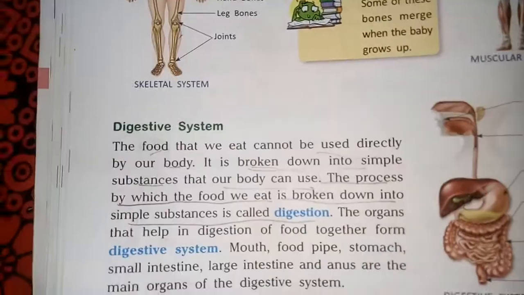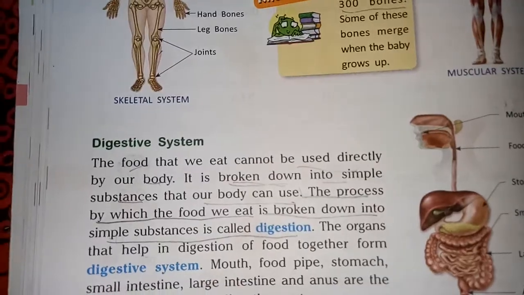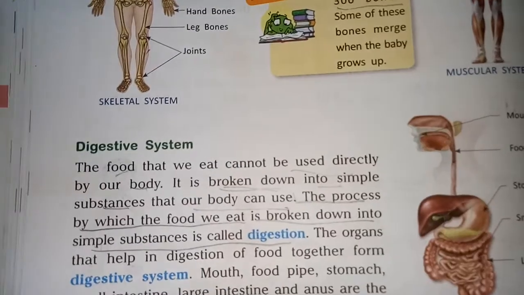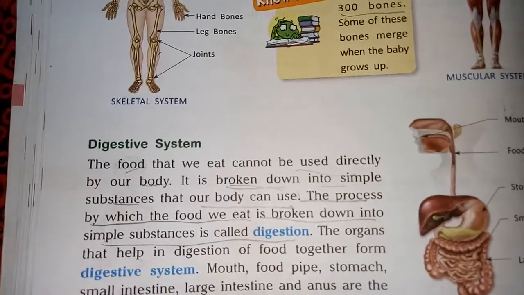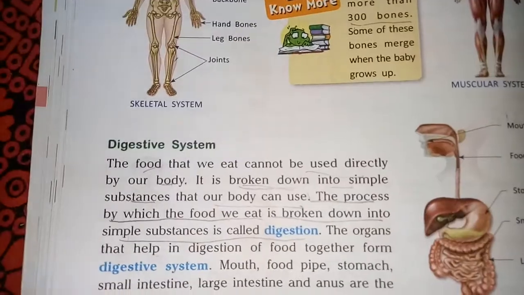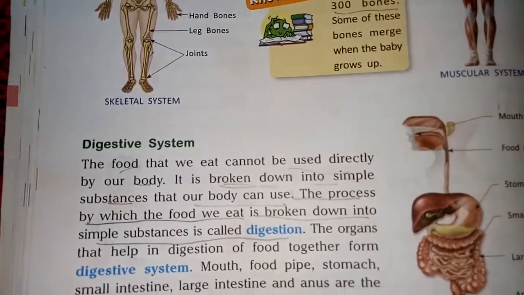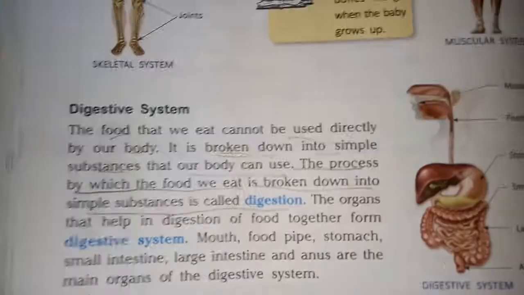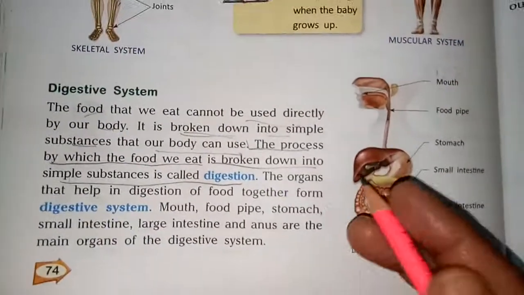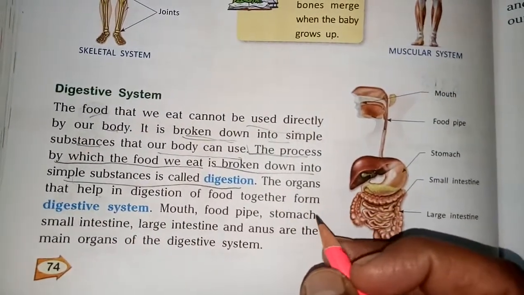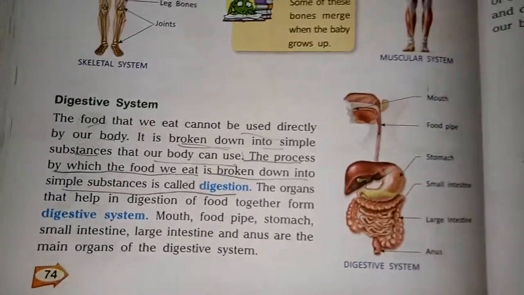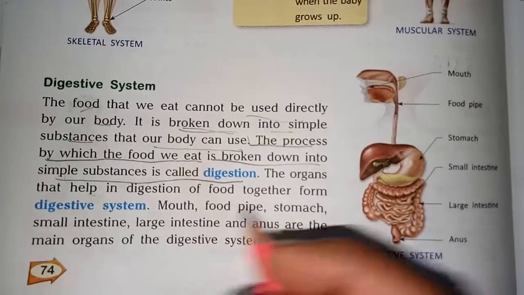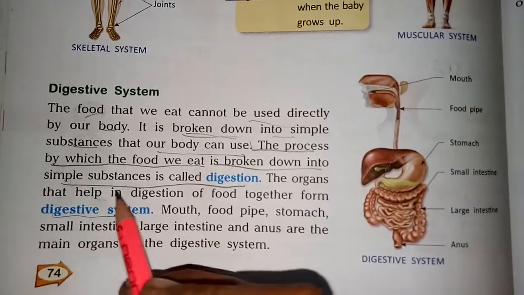मतलब ऐसा process जिसमें आपके food को simple substances में broken down किया जाता है, मतलब छोटे छोटे टुकड़ों में convert किया जाता है, that our body can use. That process is known as digestion. Next one, the organs that help in the digestion of food together form the digestive system. जो organs digestion of food में help करते हैं, उन organs को हम क्या कहते हैं? Digestive system के part कहते हैं. ठीक है? पूरा digestive system बनाते हैं.